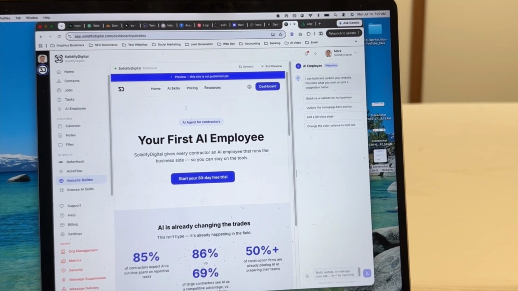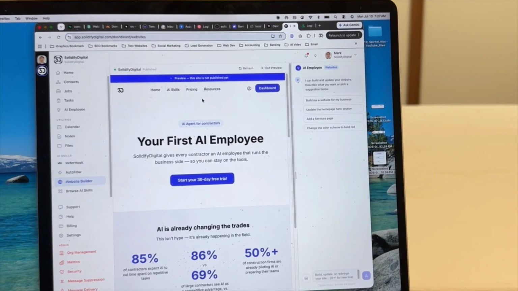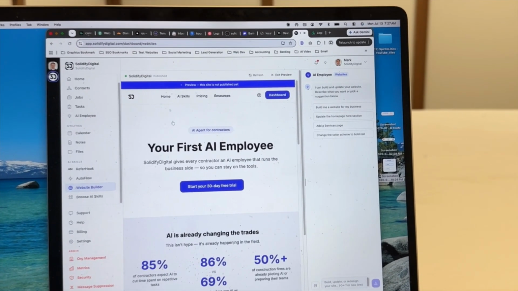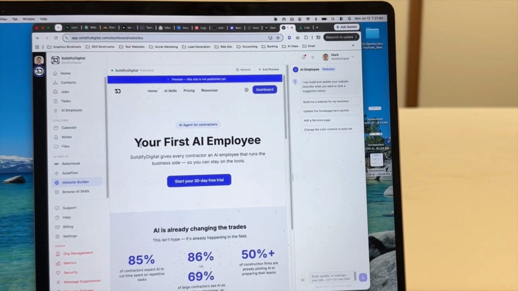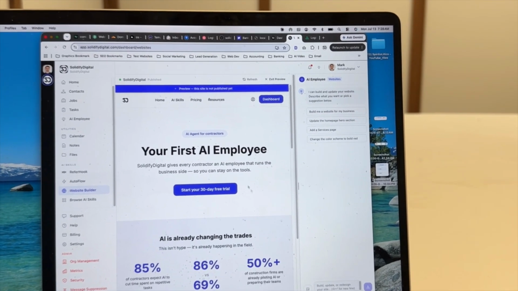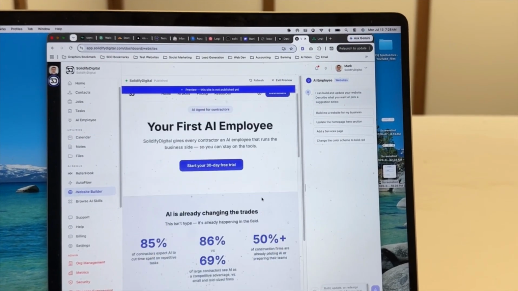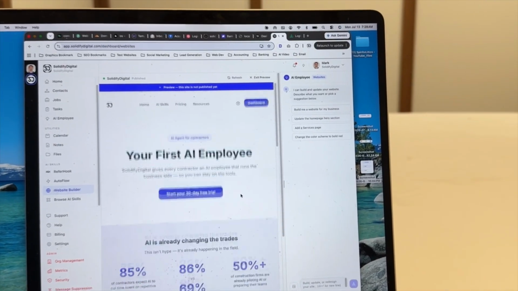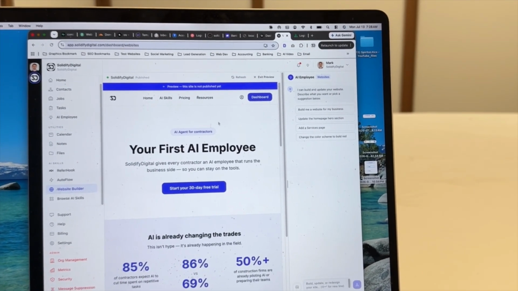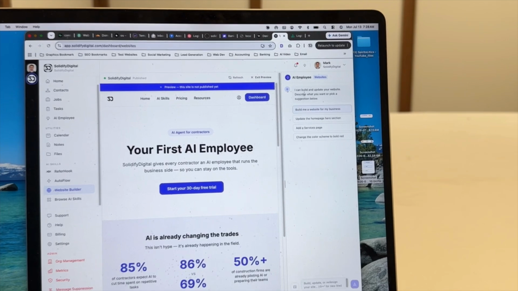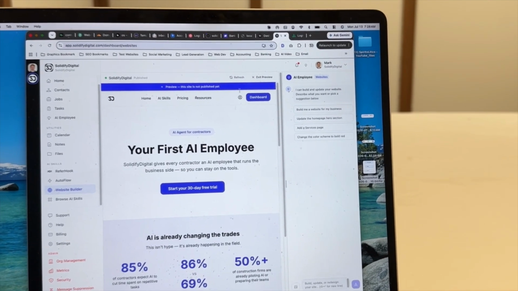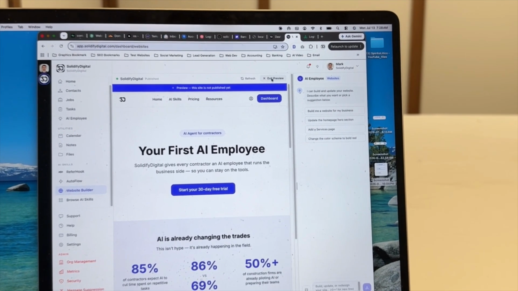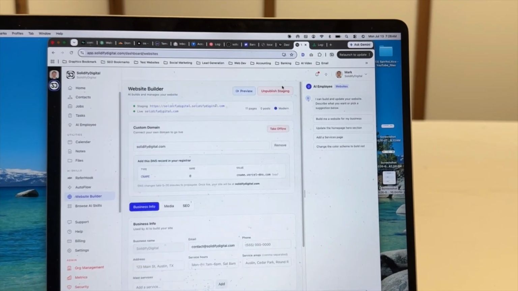And then you say, you know what, let's add this page also. Let's add that page also. Or, hey, can we change this logo? Or, hey, can we change this wording over here? Hey, can we also add some animation to this? Those are all things that are done by AI over here. You don't have to do anything. So that's a little preview for a website thing for you guys.